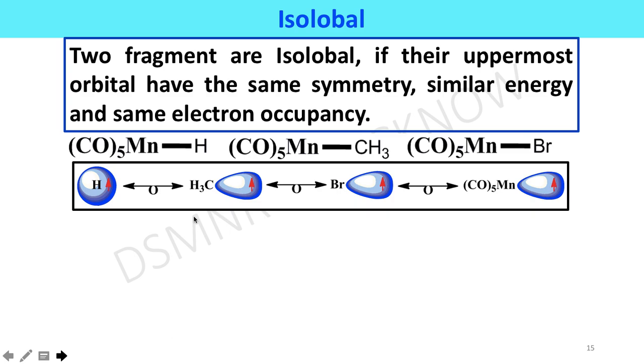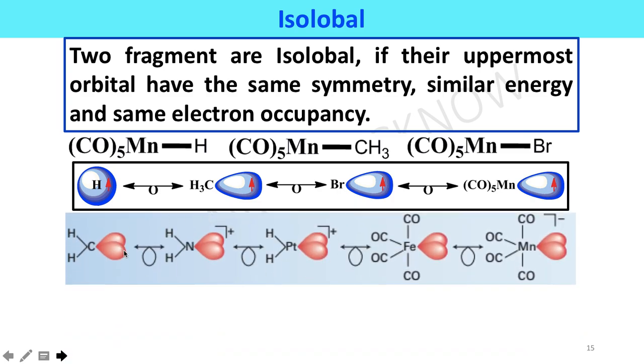Now some more examples of isolobal fragments are shown here. CH2 is isolobal to the NH2 plus fragment, and the NH2 plus fragment is isolobal to the platinum dihydride plus fragment, and similarly it is also isolobal to the iron tetracarbonyl fragment, and the iron tetracarbonyl fragment is also isolobal to the manganese tetracarbonylate ion. Each fragment in these has the same number of orbitals and the same number of electrons, with the same symmetry and the same energy, so they are isolobal to each other.